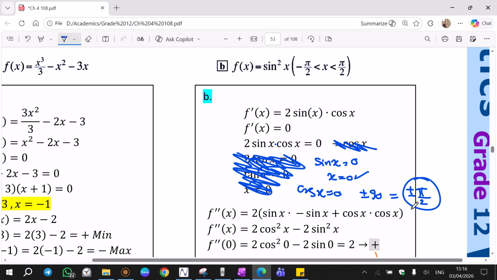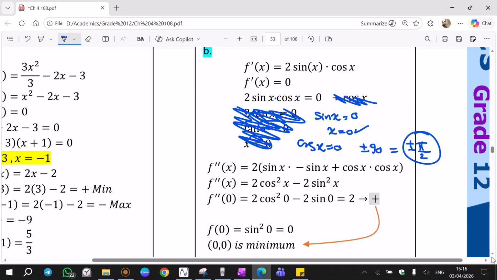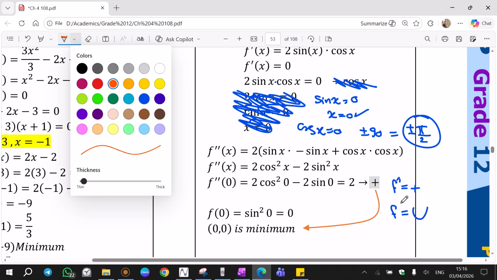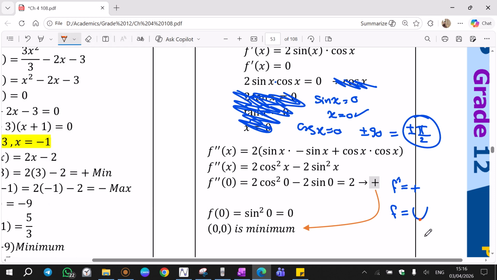Then we take the second derivative and put 0 in place of x. The result gets positive. Since the result is positive, f double prime is positive. F double prime is positive, that means f is concave up. Whenever f is concave up, the critical value in this region is a minimum. This is why the point 0, 0 is a minimum. Only remove these, write these instead, and write this as a note. Negative pi over 2, positive pi over 2 cannot be criticals because they are the end and the beginning of the interval.